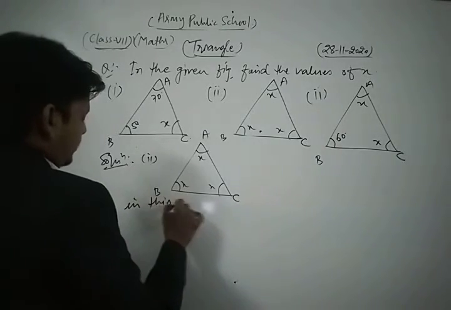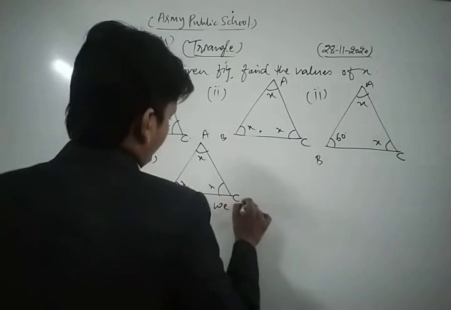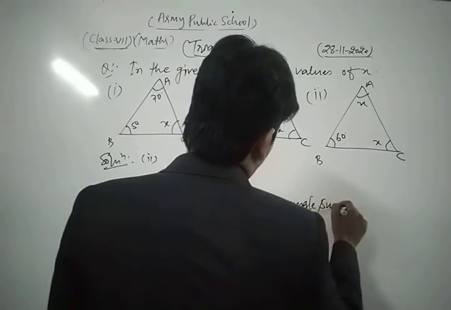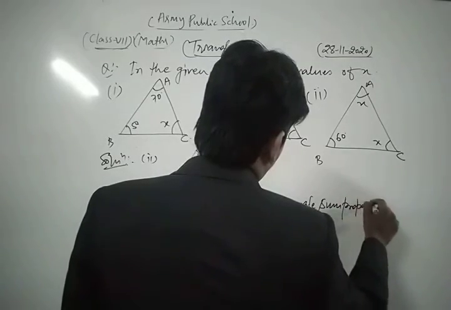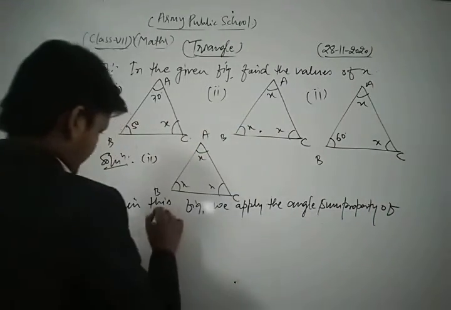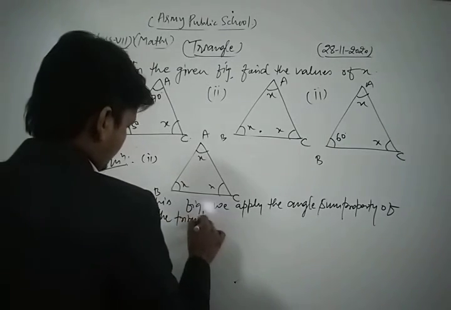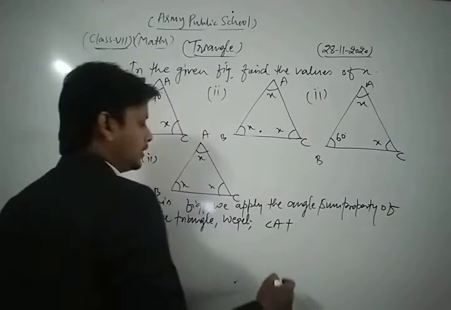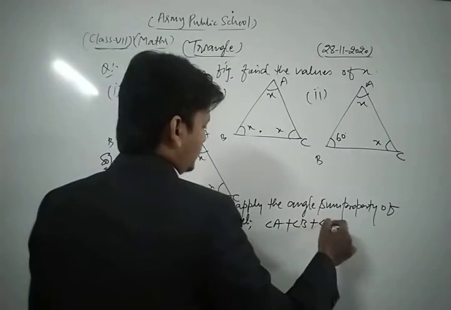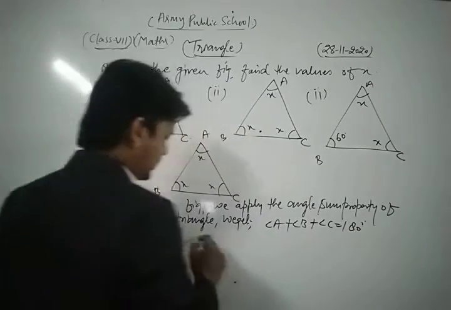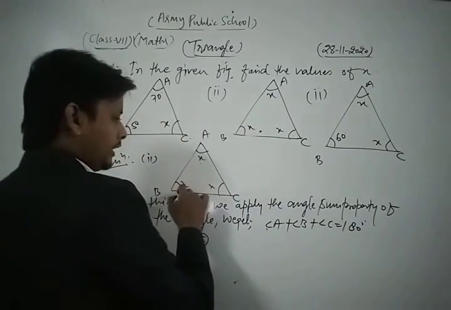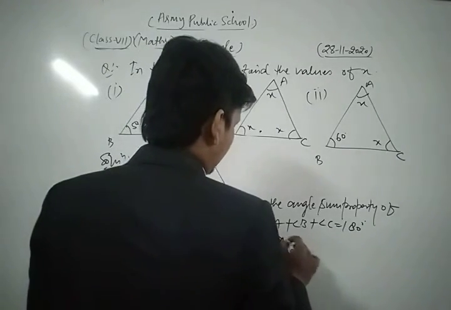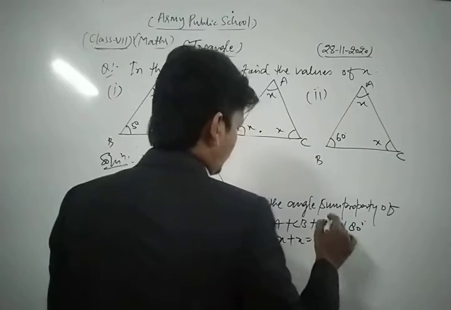In this figure we apply the angle sum property of the triangle. We get angle A plus angle B plus angle C is equal to 180 degrees. The value of angle A is x, the value of angle B is x, the value of angle C is x. So we get x plus x plus x is equal to 180 degrees.